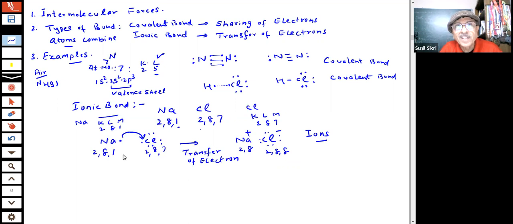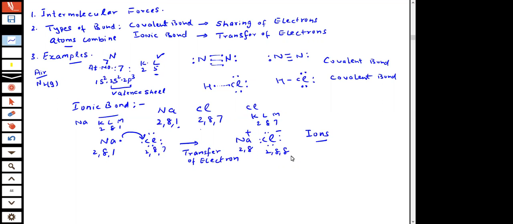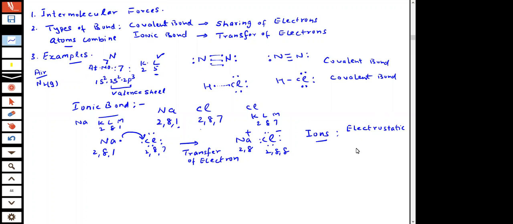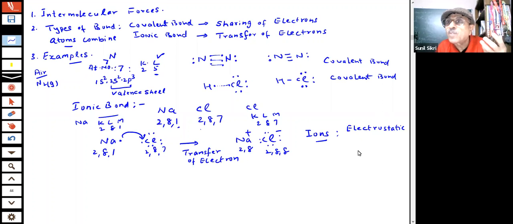In this case, sodium gave its electron to Cl. Both are now stable, with 8 electrons in the outermost shell. Both have got an octet. The forces which are holding these are called electrostatic forces. Students, in physics you have read about it. Electrostatic means ionic. There is a positive charge and a negative charge, so they are attracting each other. This is a very strong force, and ionic compounds have high melting points.